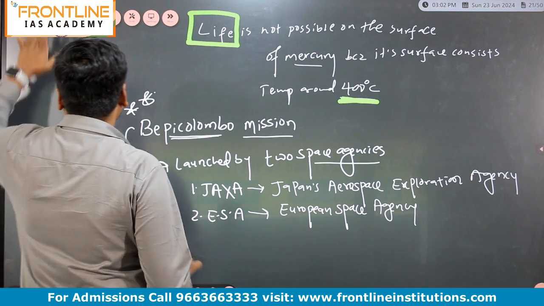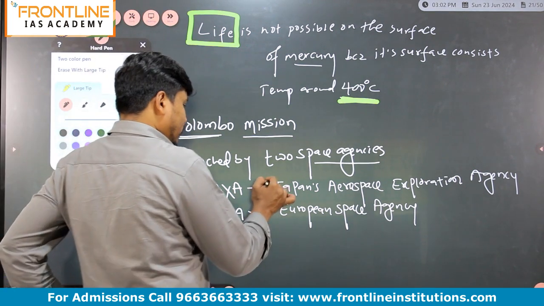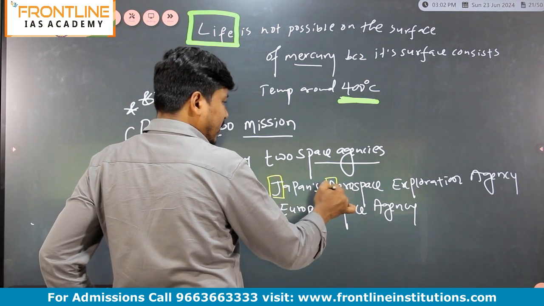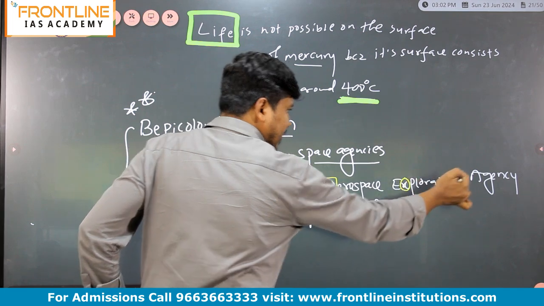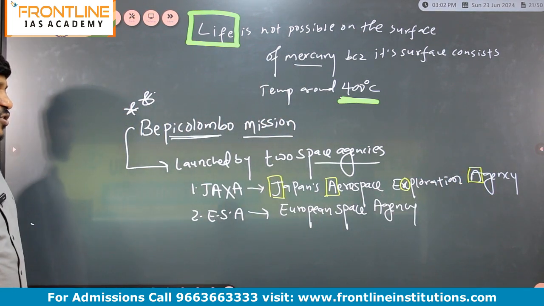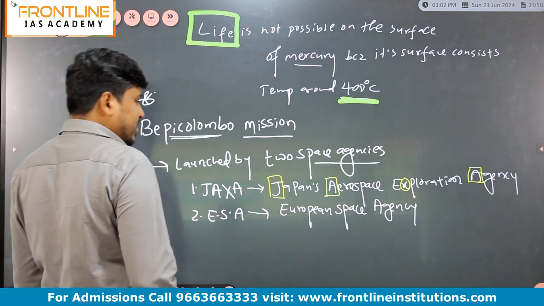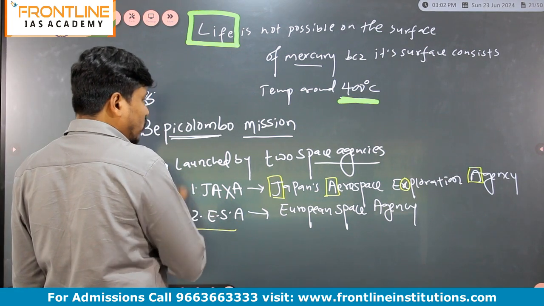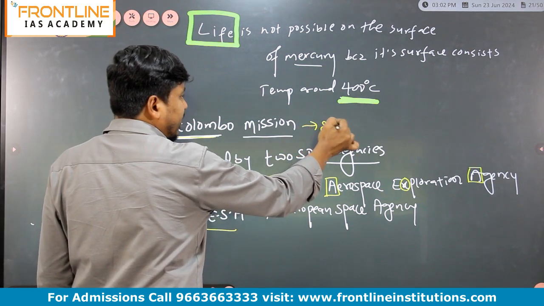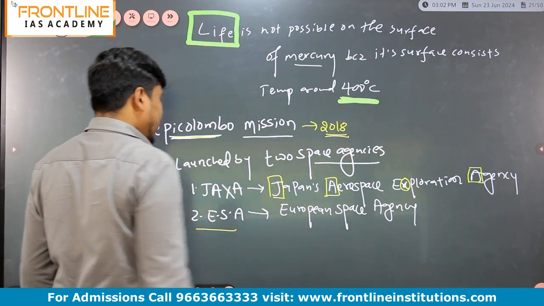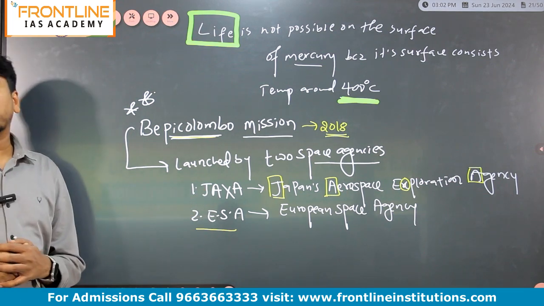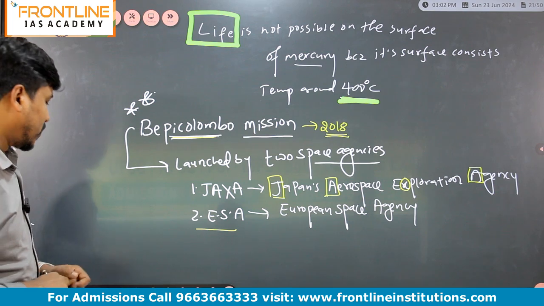So JAXA. Here JAXA meaning, just listen. They have taken these letters J, A, and here X and A. So JAXA, Japan's Aerospace Exploration Agency, and European Space Agency. These two space agencies together launched Bepi Colombo mission in the year 2018. Very important point.